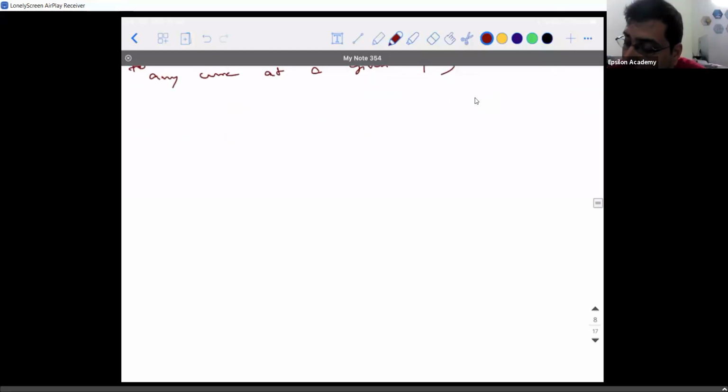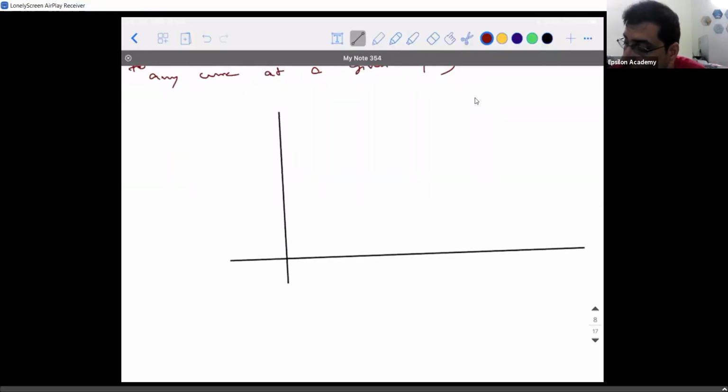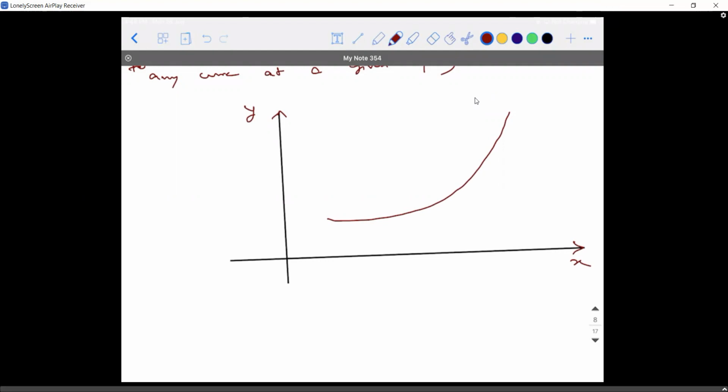So let's try to understand what it exactly means. Let's say I have a curve like this. I cannot go in depth because I'm not sure if everybody has heard about relations and functions. Have they started in your school? Yes, sir. Okay, so assuming that most of you have heard, this is nothing but a function. This is a polynomial function which is going to take this particular shape. Let's not worry much about it.